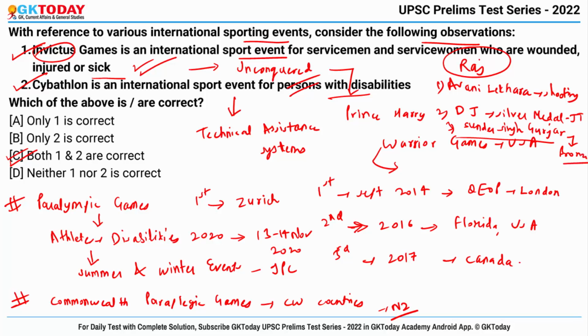Okay, and the state government will give prize money of 3 crore rupees, 2 crore rupees and 1 crore rupees to the players who won gold, silver and bronze medals respectively. Okay, and the purpose of providing the prize money is to encourage the players in the state.